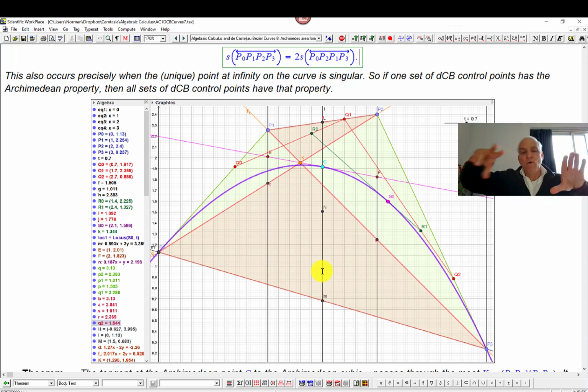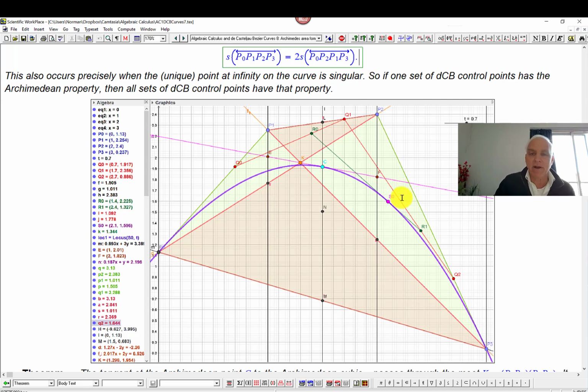So if you had just 4 points in the plane, I'm claiming that instead of trying to figure out whether there were 4 equally spaced parallel lines through these 4 points, you could just compute these 2 signed areas of these polygons. And if one of them was twice the other, you would know that this is an Archimedean situation and that the corresponding DCB curve is Archimedean in the sense I've defined.